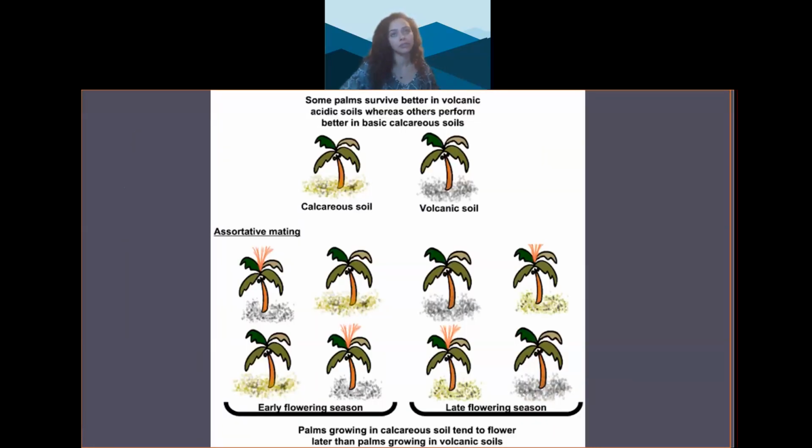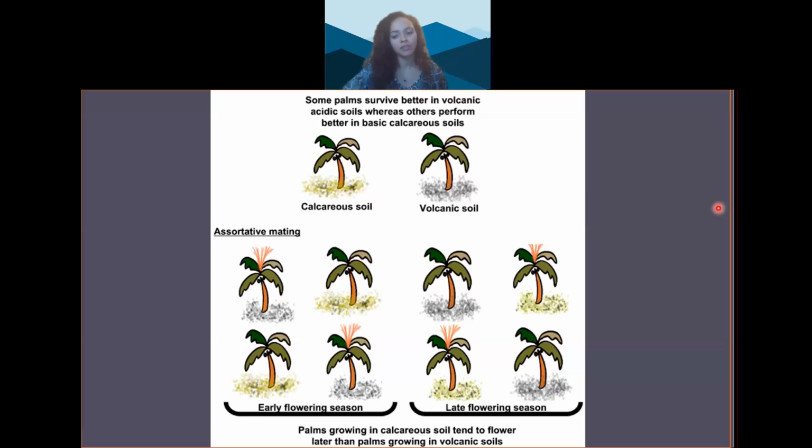An example of habitat differentiation includes these palm trees. These palm trees are found on a small island that was formed by the highly eroded remains of a volcano. The two species of palm trees that are found today are sister species. They split from a common ancestor, and they are found within feet of each other. There's no geographic barrier separating them. On the island, there are two major soil types, volcanic soil and calcareous soil, which is coral-based sand-like soil. Volcanic soil existed first, and calcareous soil was just blown in over time later. And so some palms ended up growing in calcareous soil, while others grew in the volcanic soils. And the palm species can survive in both.